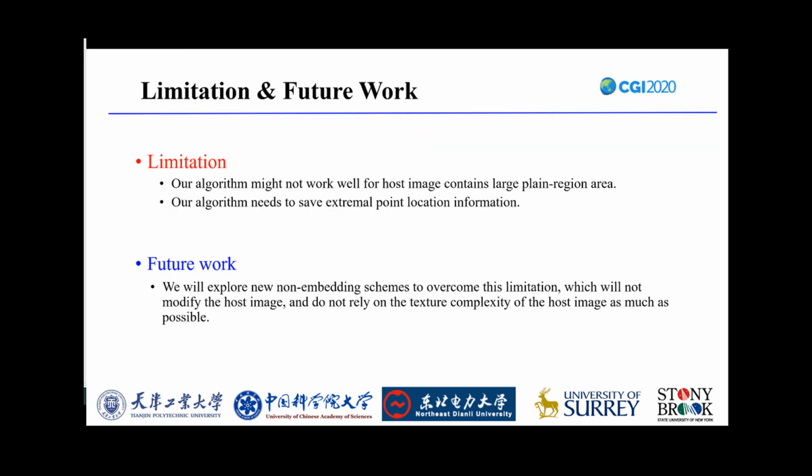Although our algorithm has offered very satisfactory results, it still has a limitation when the host image contains less texture regions. If the host image contains a large plain region, there will be less texture area available for embedding during watermark embedding, which will give rise to lower imperceptibility and less robustness to various attacks. We will explore new embedding scales to overcome this limitation, which will not modify the host image and not rely on the texture complexity of the host image as much as possible.